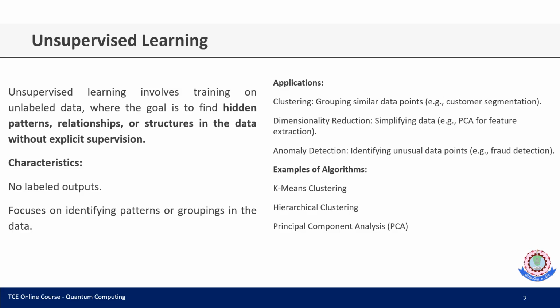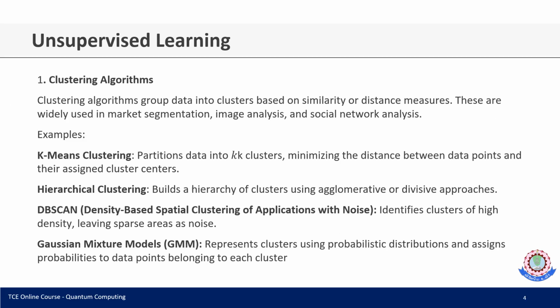The next is dimensionality reduction. Here we are going to simplify the data. There are different kinds of approaches. The first one is PCA, which is especially for feature extraction. And the next is anomaly detection, identifying unusual data points. Especially we can apply this to fraud detection. There are different kinds of algorithms: K-means clustering, hierarchical clustering, principal component analysis. So this is a very simple introduction to unsupervised learning.